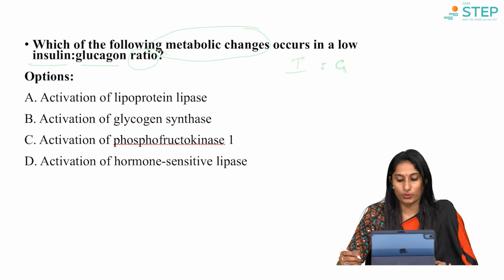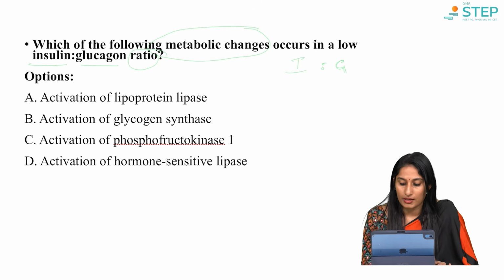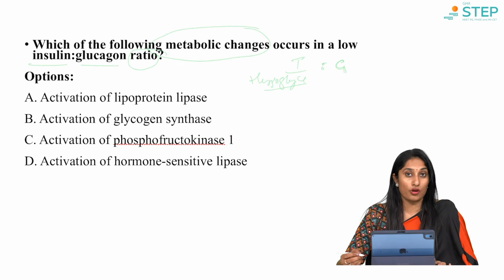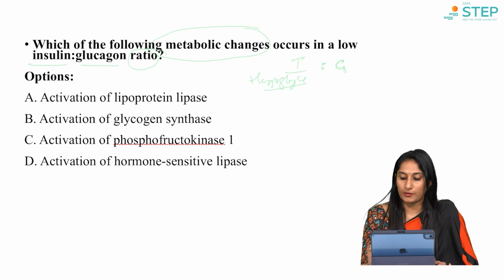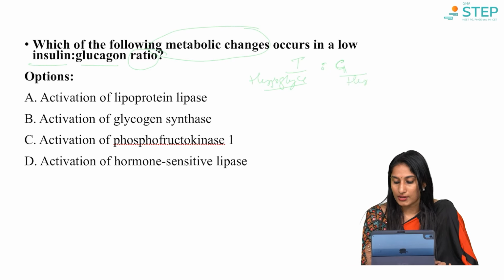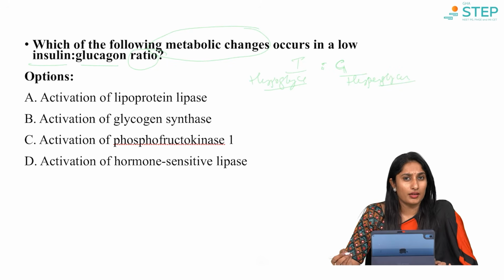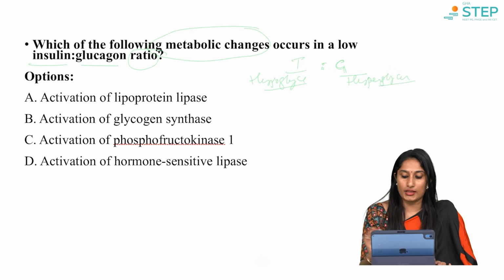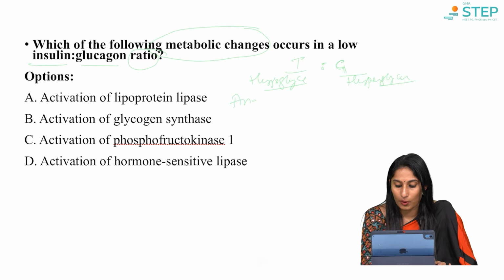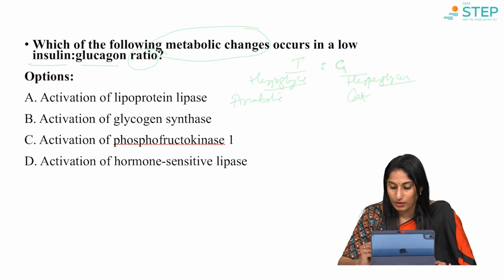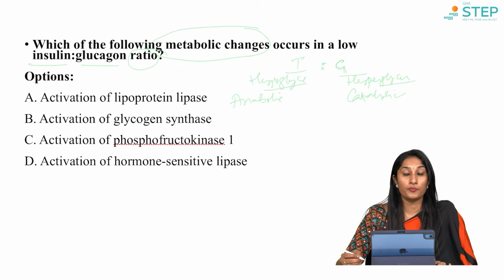A little math over here. Insulin is a hypoglycemic hormone. We know this, right? Insulin is a hypoglycemic hormone that reduces the blood glucose level, and glucagon is a hyperglycemic hormone which increases the blood glucose. But do they have any other role from this? Yes, insulin is an anabolic hormone and glucagon is a catabolic hormone. So, what does that mean?